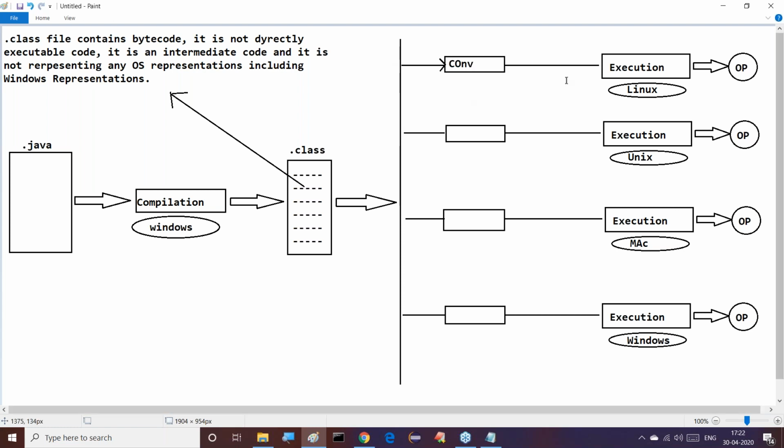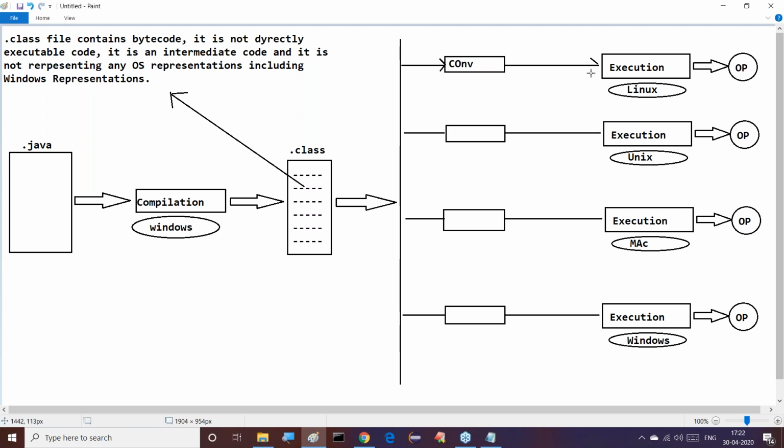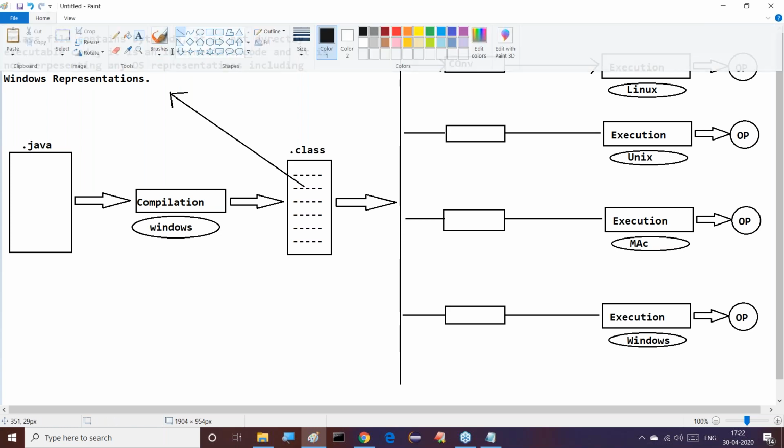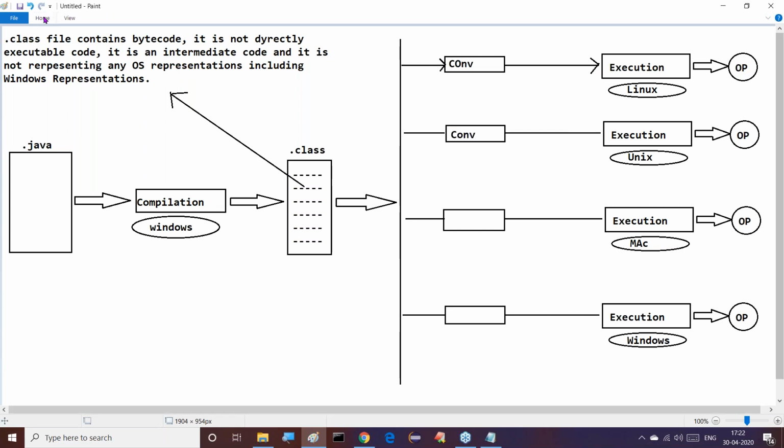It is able to convert neutral bytecode into Linux operating system representations. Similarly, here we have another converter. What is the job of this converter? It is able to convert neutral bytecode into Unix representations. Then we execute that Unix code and we get output.